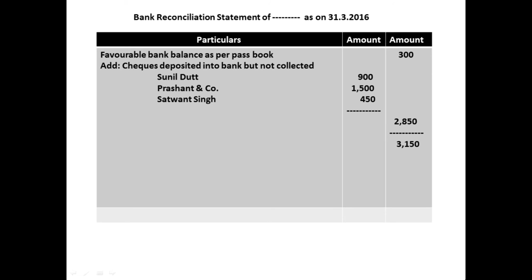Checks deposited into bank but not collected. Three amounts are there now: Sunil Dutt amount 900, Prashant and Company amount 1500, Satwant Singh amount 450. These three amounts we should add to 300 rupees. So in the inner column write down these three amounts. The three amounts total 2850 in the outer column. Then finally 300 plus 2850 is equal to 3150 rupees.